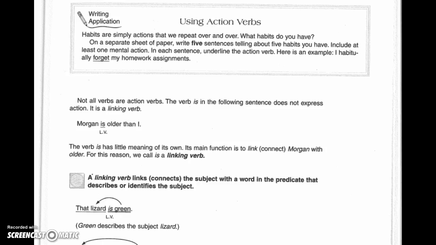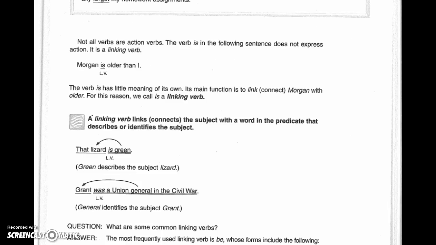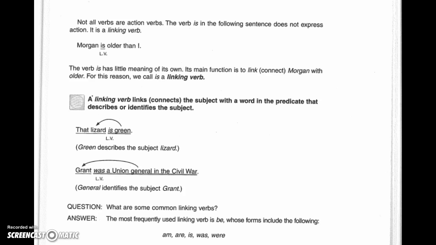Okay. Now, in this screen, we're talking about how not all verbs are action verbs. Sometimes they're called linking verbs, and I always think of the linking verb as an equal sign. Take a look at this example. It says, that lizard is green. Now, green describes the subject lizard. It's almost like saying lizard equals green in the color. The next sample sentence says, Grant was a Union general in the Civil War. Grant is, or equals, the general in the Civil War.